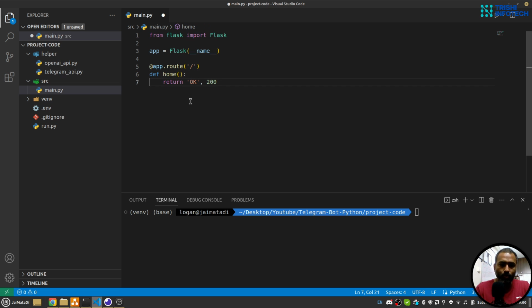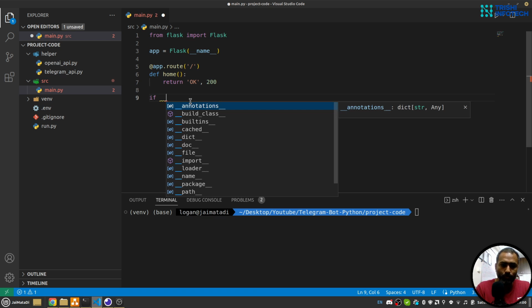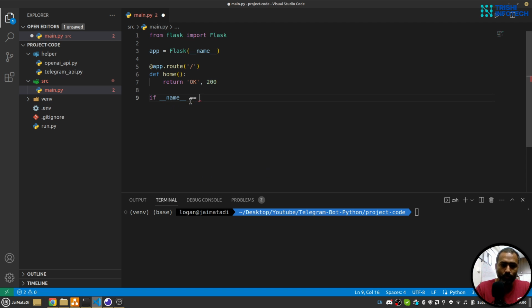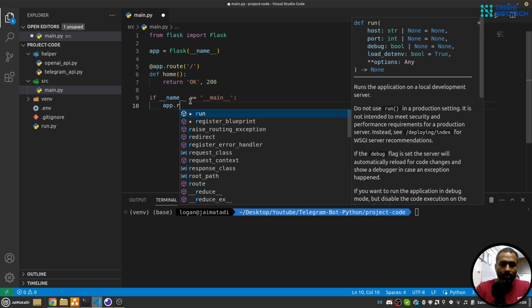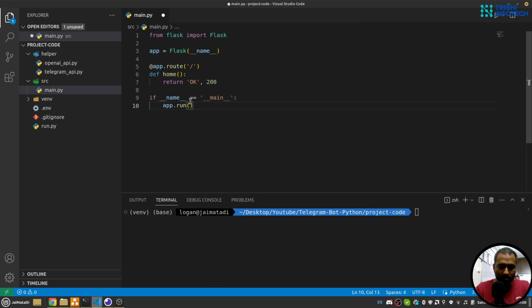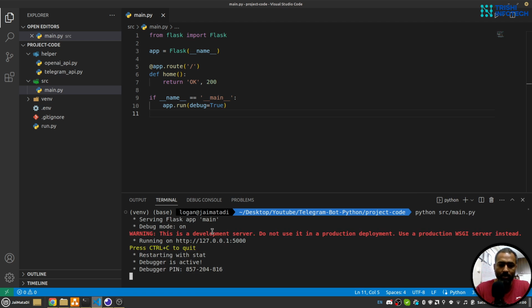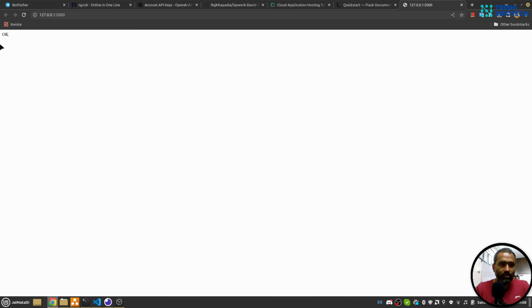Now what we need to do is: if __name__ equals __main__, then we want to run the app. We will run the app, and I'll choose debug as true, and let me save this. Now if I do python src main, our Flask server is running, and if I click on this, we see the OK status.